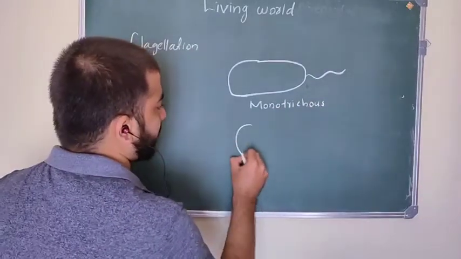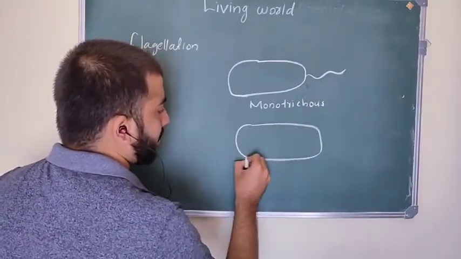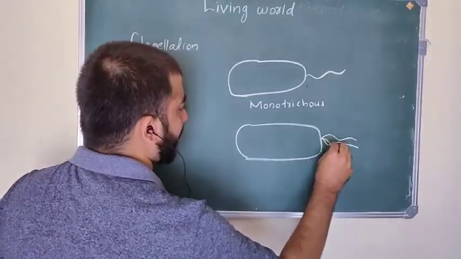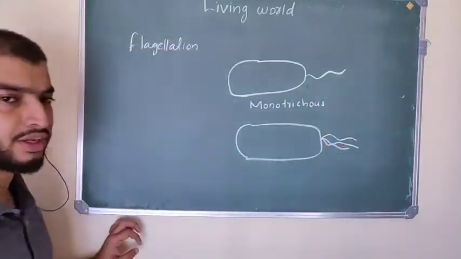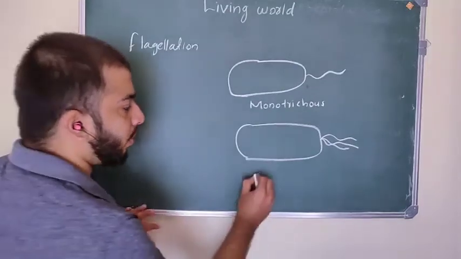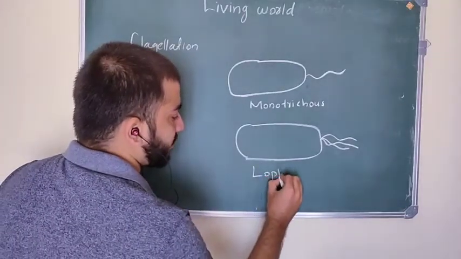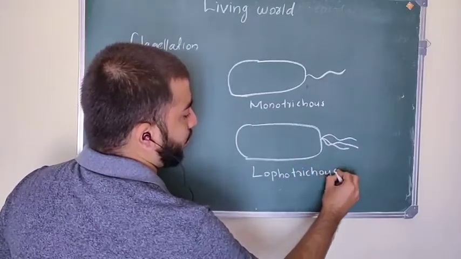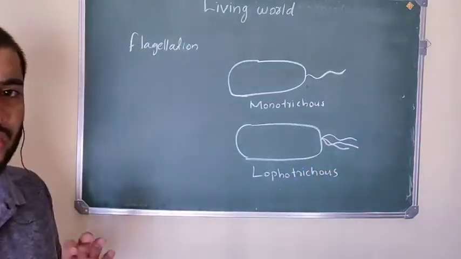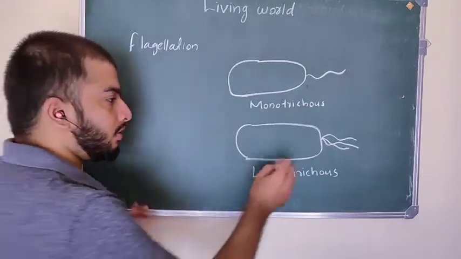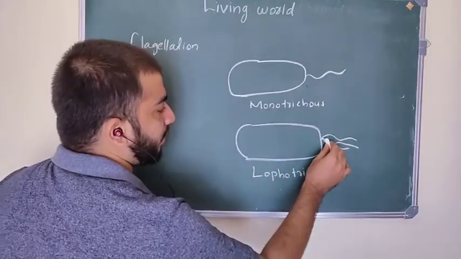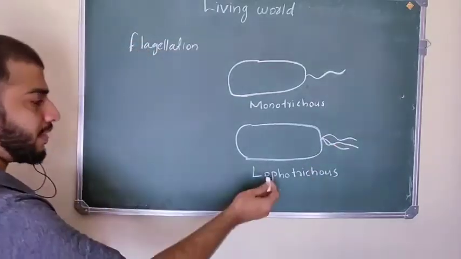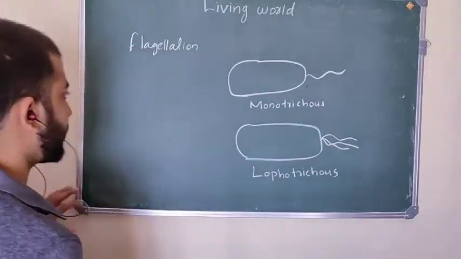Then, if bacteria have multiple flagella at one polar end, that bacteria is called Lophotrichous. So what is meant by Lophotrichous? At one end of the bacterial cell, multiple flagella are present.